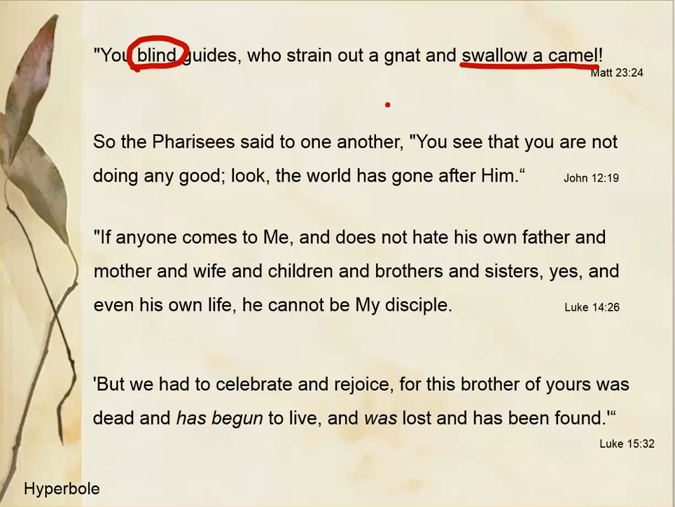John 12:19, so the Pharisees said to one another, "You see that you are not doing any good. Look, the world has gone after him." There are several things happening here.